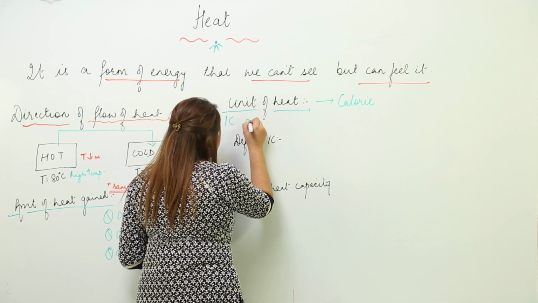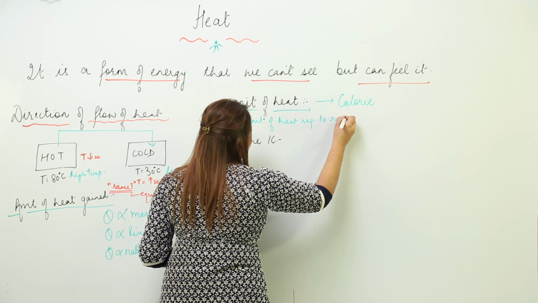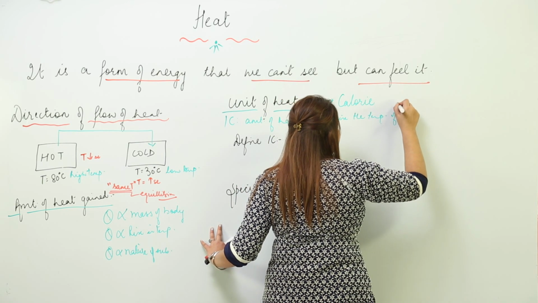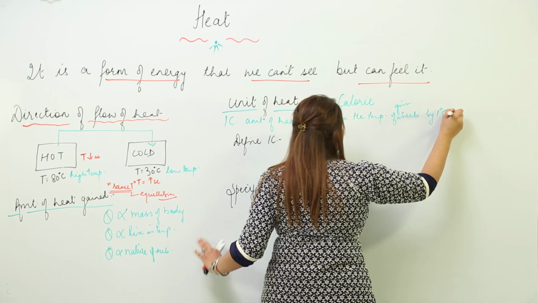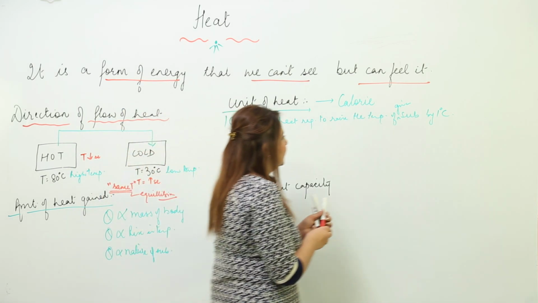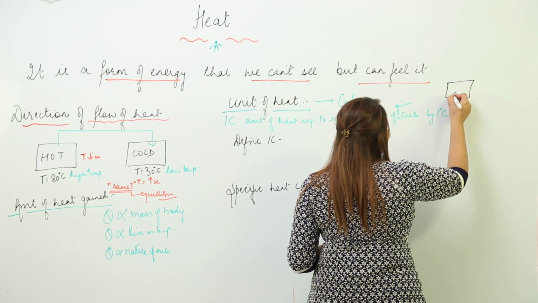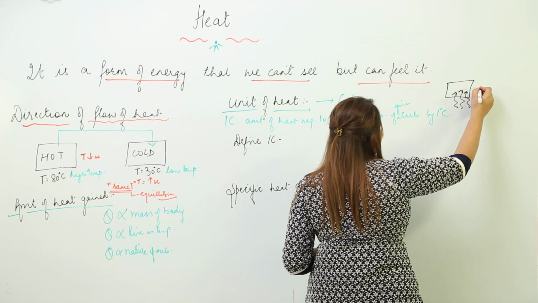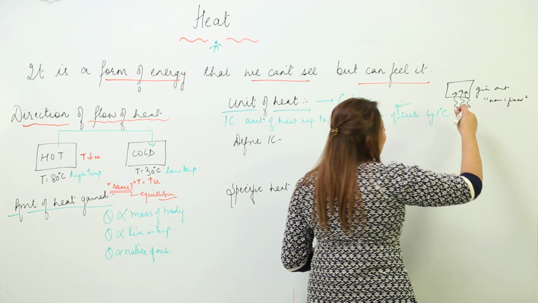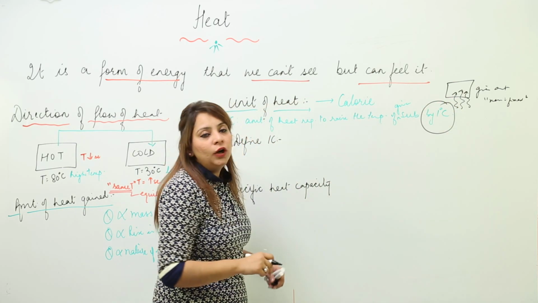1 calorie is the amount of heat required to raise the temperature of a given substance by 1 degree Celsius. Suppose I have a sample with a given amount of substance, so the mass is fixed. How much heat do I need to supply if I need to increase its temperature by 1 degree Celsius? That is what we call a calorie.